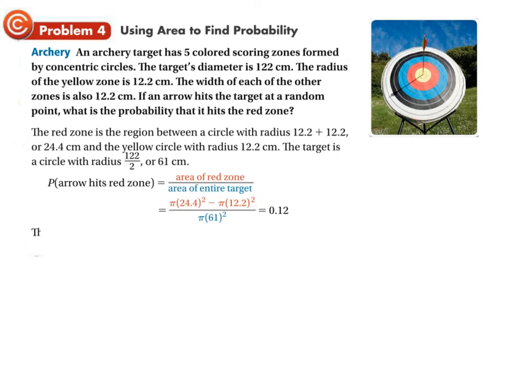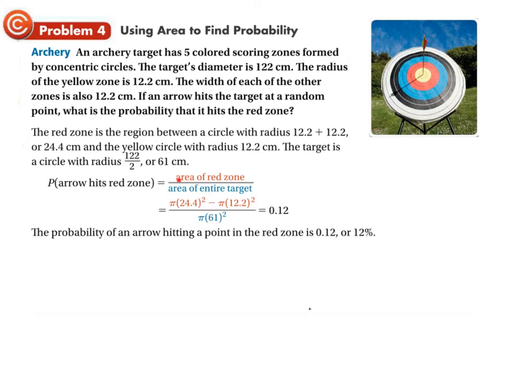And you can type all this in, calculate it all out, and you get it exactly equal to 0.12. Neat. Okay, and you can do that on your calculator and check it. So the probability of an arrow hitting the point in the red zone is 0.12, or 12%.